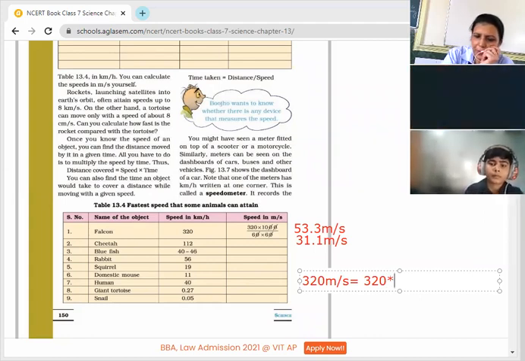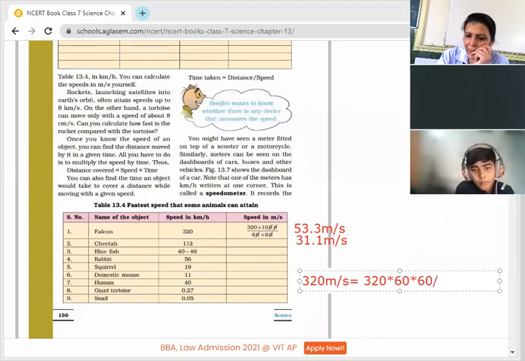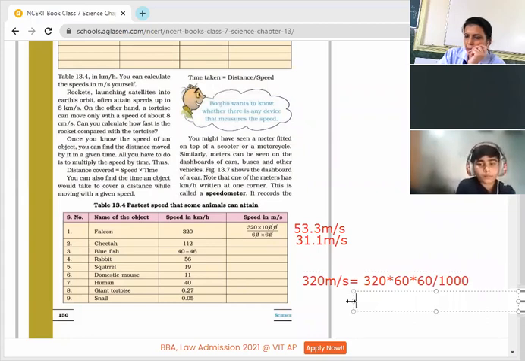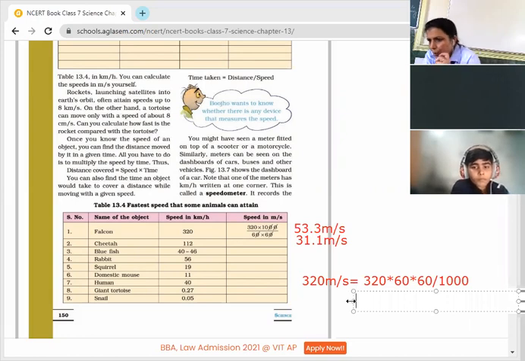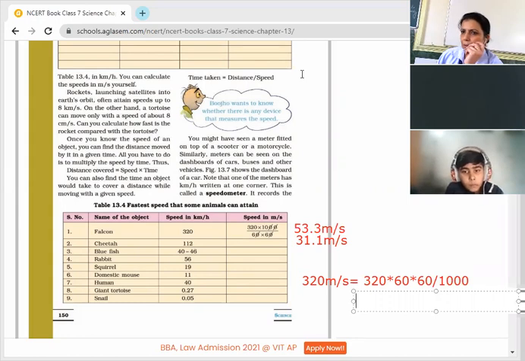Multiply by 3600 and divide by 1000. Now 320 will be multiplied by 3600 divided by 1000. Now this will be the answer. If you solve it, 32 into 36, 3 zeros will be cancelled. That will be the answer.